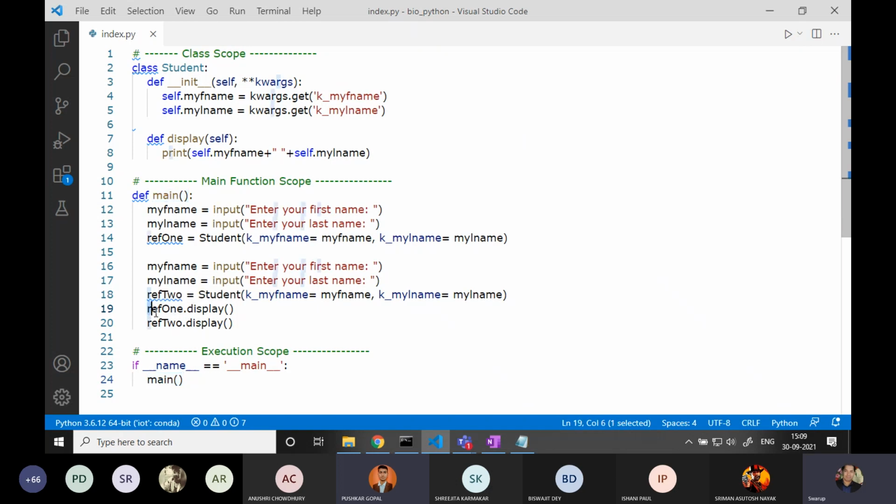Exactly. So when you are talking about this reference variable name, I need a special variable that is going to hold the content of this reference one. Reference one has got a content, and somebody has to be there who would be holding that content. And that content is basically an address.